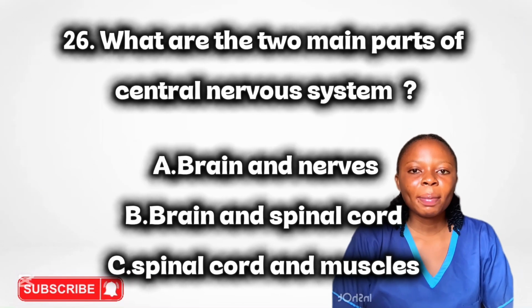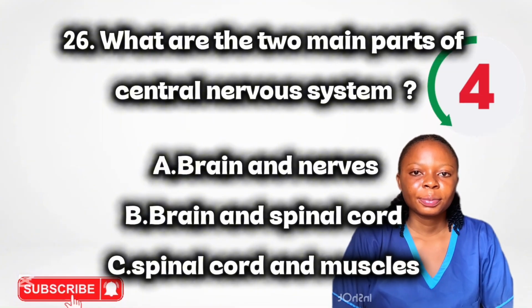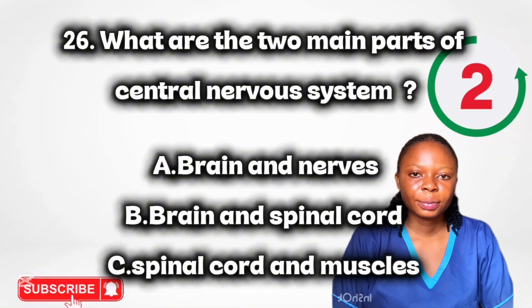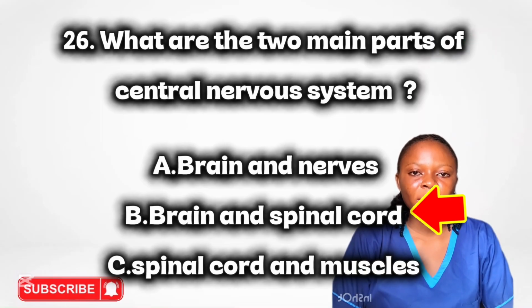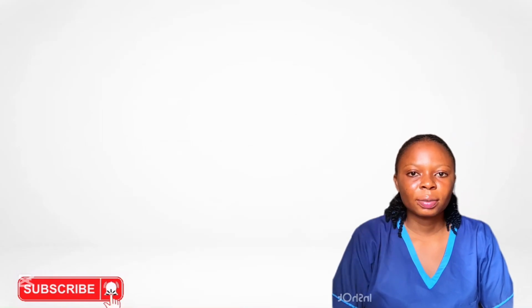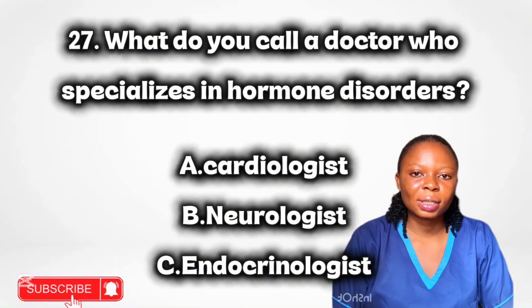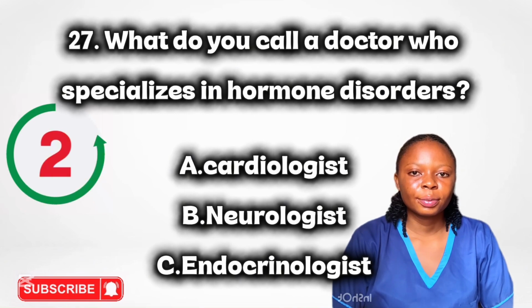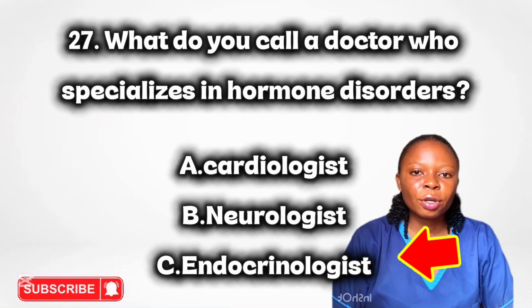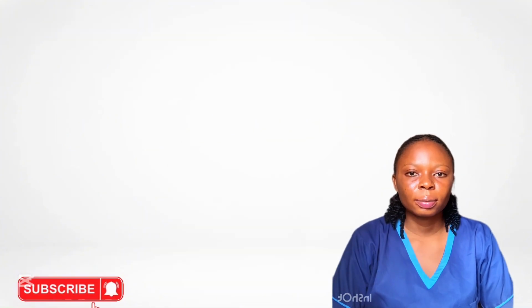What are the two main parts of the central nervous system? Brain and spinal cord. They control the body's activities and signals. What do you call a doctor who specializes in hormone disorders? Endocrinologists. They treat hormone-related diseases.